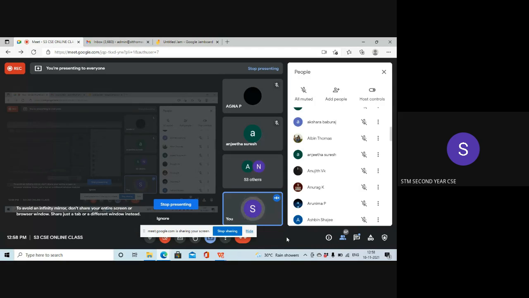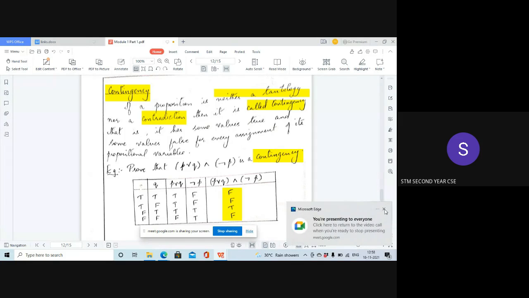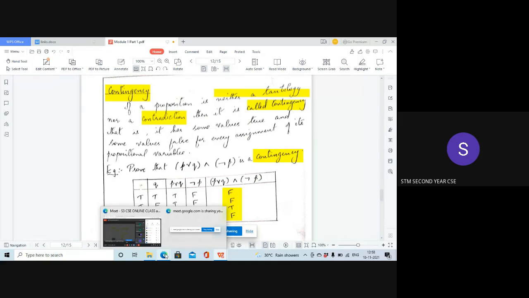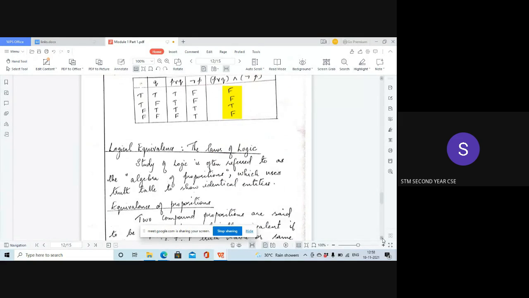Is it clear? So we had three terms: tautology, contradiction and contingency. Anyway, drawing a truth table is very easy if you know the truth tables of the connectors: and, or, not, implication and biconditional. These are the connectors. If you know the truth tables of all of these, then you will be able to find the truth values very easily for compound statements. Is it clear?